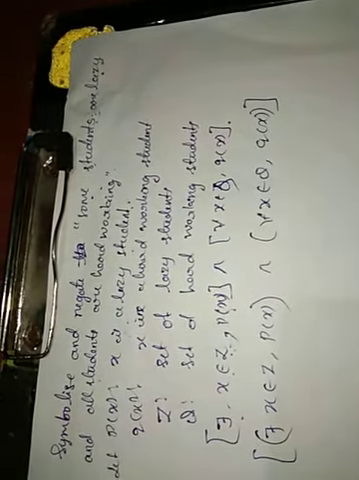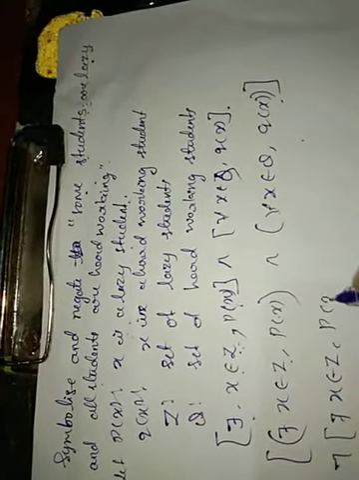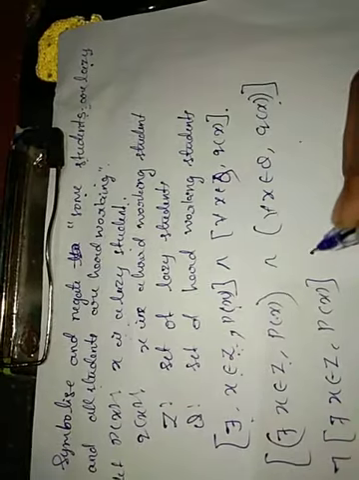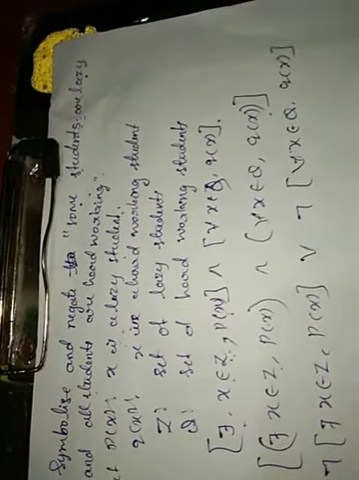So negation of P and Q. Negation of P and Q is negation of P or negation of Q. That is, negation of there exists an X belongs to Z, P of X, or negation of for all X belongs to Z, Q of X.